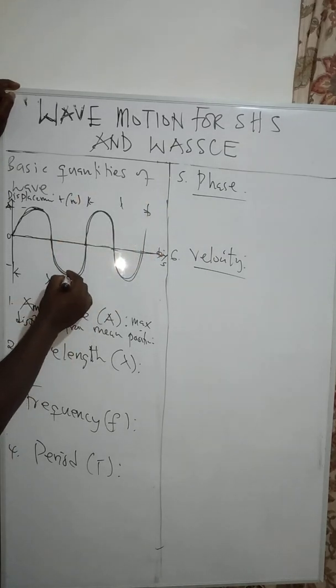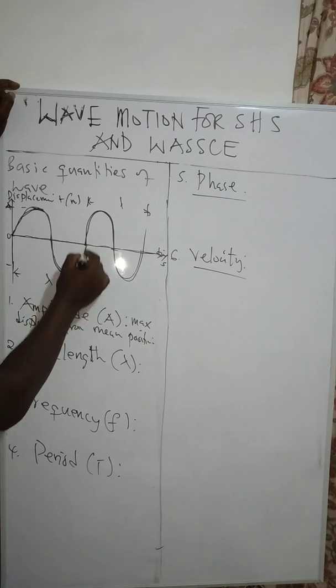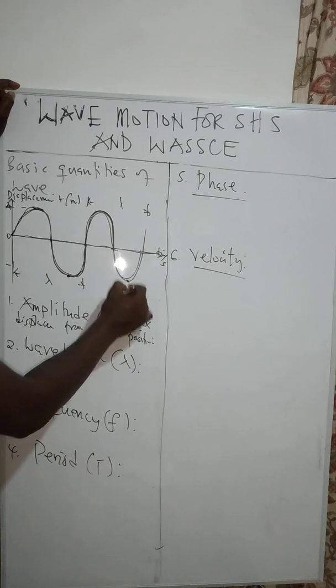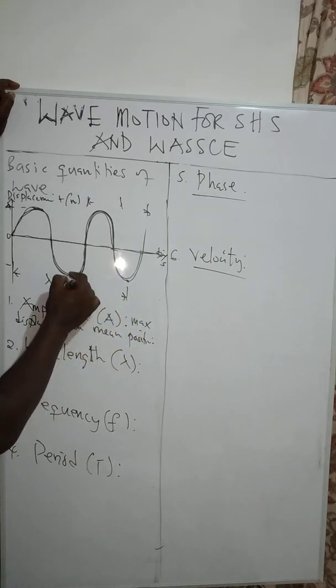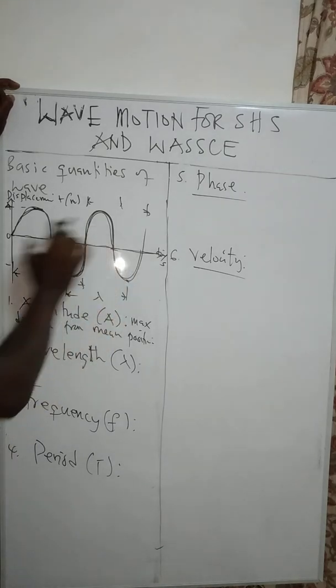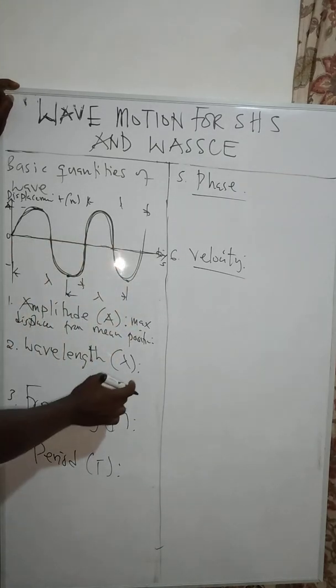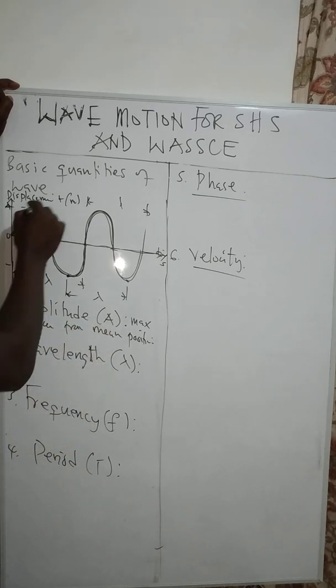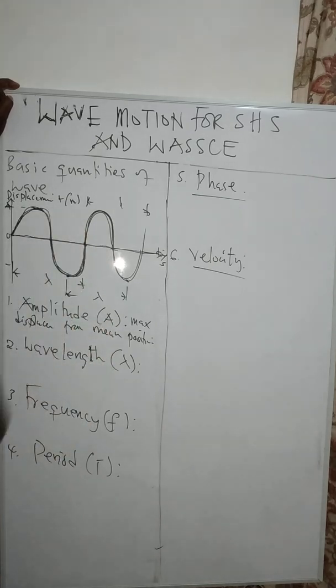If I start from this point, then this is quarter of a cycle, this is half of a cycle, this is another quarter of a cycle. So I can say the distance from here to here is what? Wavelength. So it depends on the diagram that will be given to you and how you are going to find what? Your wavelength. So it is the distance for one complete cycle of oscillation.